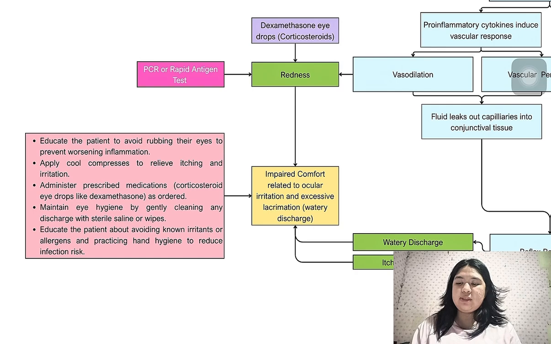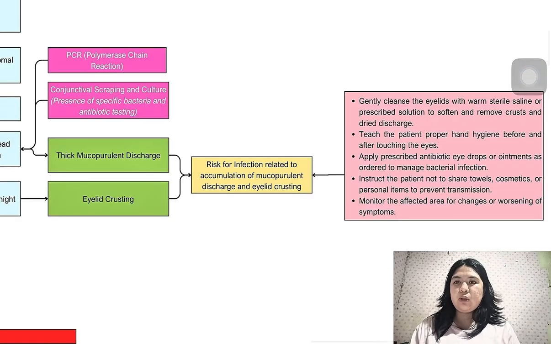Its management is that we educate the patient to avoid rubbing their eyes so that it will not worsen the inflammation, apply a cold compress to relieve the itching or irritation, and administer the prescribed medication, such as dexamethasone eye drops. We maintain proper hand hygiene and eye hygiene by gently cleaning the discharge with sterile saline or wipes, and we educate the patient to avoid any known irritants or allergens.